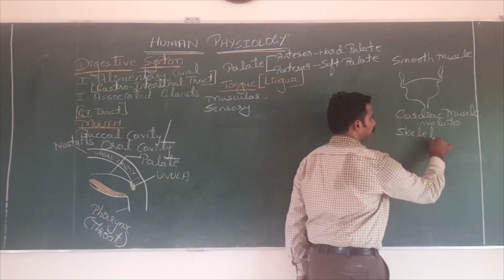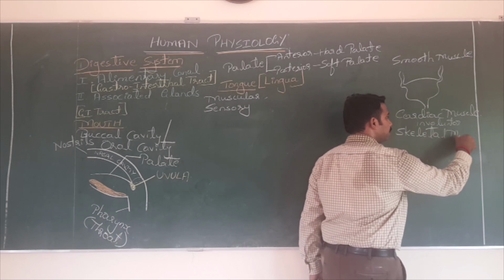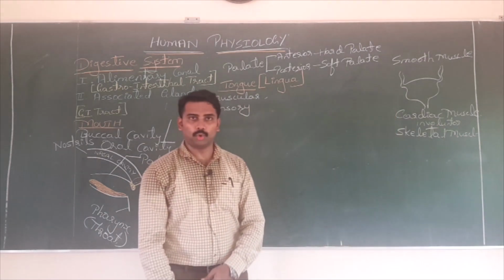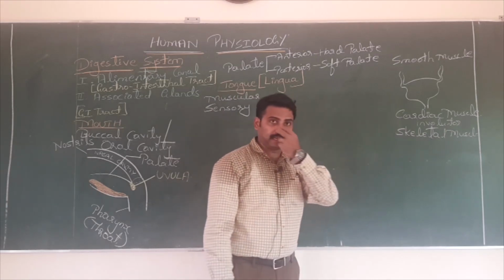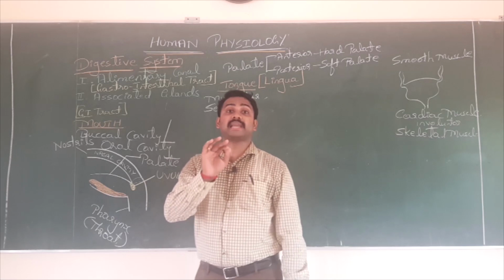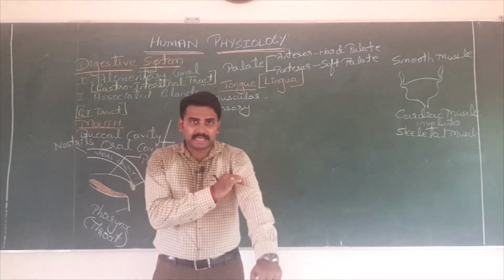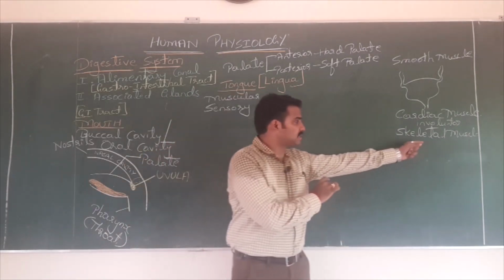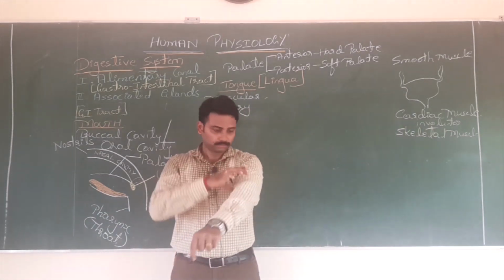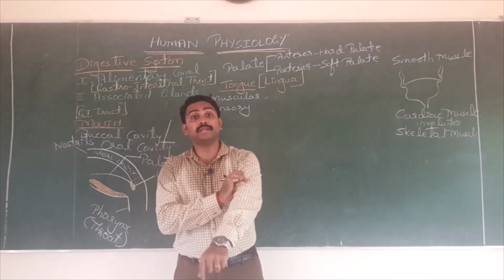Skeletal muscle. Why is it called so? As the name itself tells, it is the muscle found attached to skeleton or bone. My bicep muscle is a skeletal muscle attached to what? There is a bone inside. That bone is called humerus. Don't worry, this muscle is attached to that.